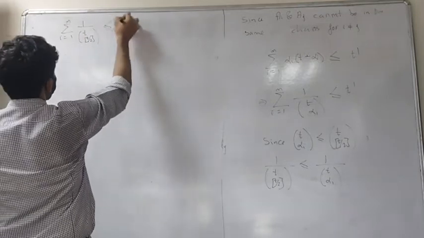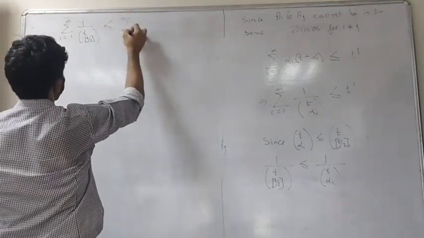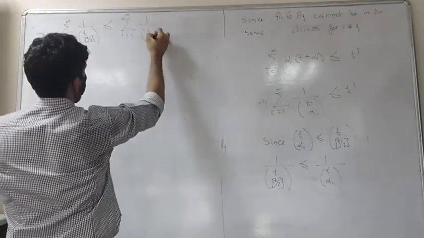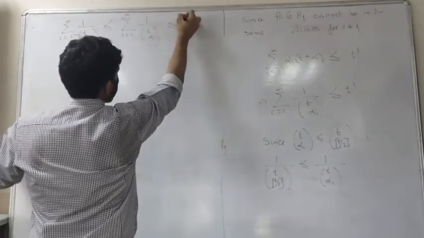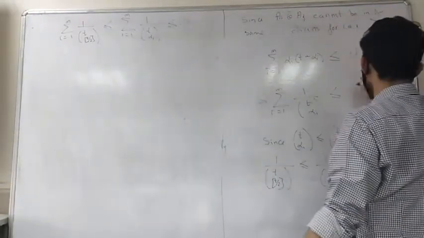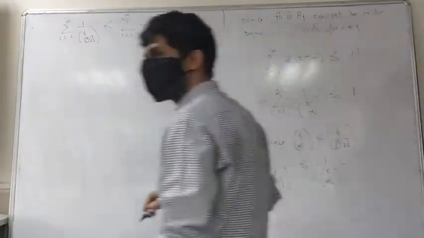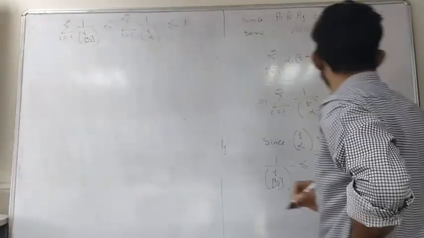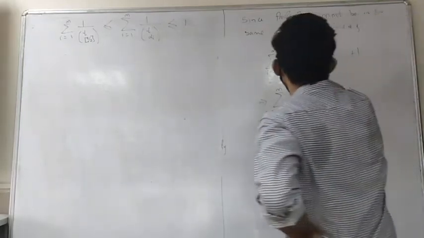This would be less than or equal to summation i going from 1 to m, 1 over t choose alpha_i, and this is less than or equal to 1. Sorry, I made a mistake, this is alpha_i factorial. Thank you.